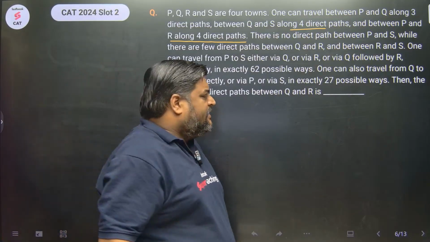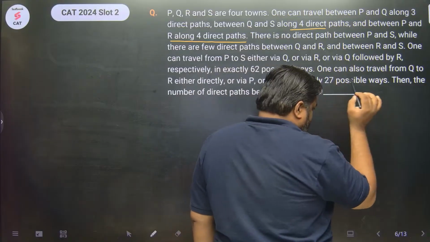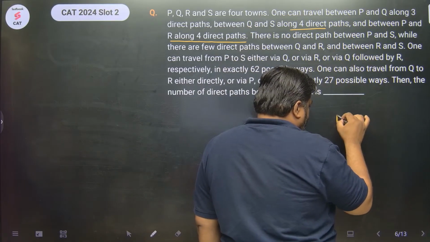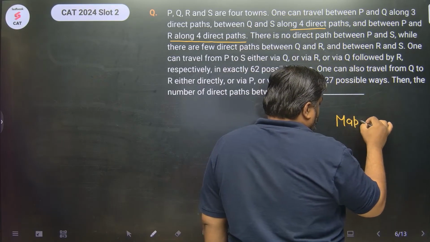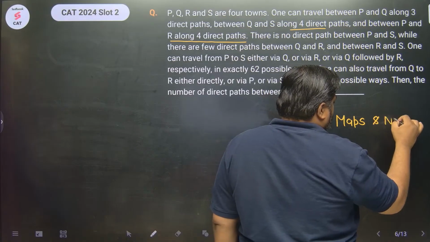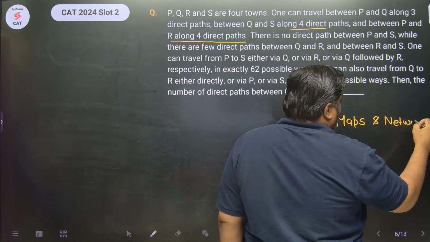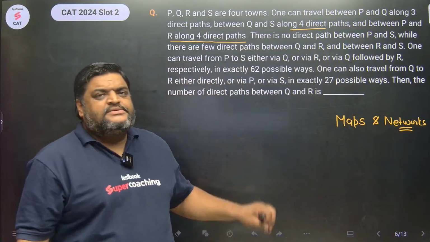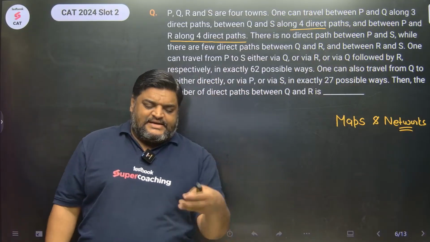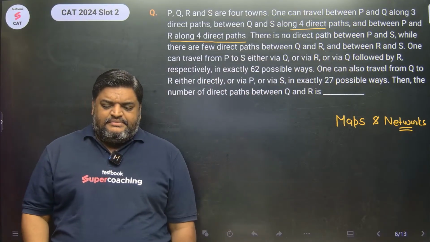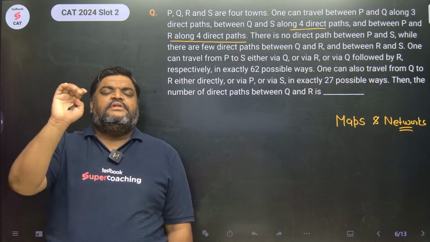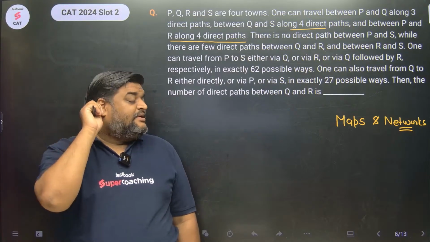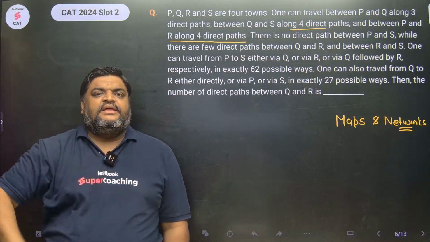आपको याद होगा कहीं ना कहीं आपने DI में you must have learned maps and networks, right? Routes and networks. So ये थोड़ा सा उसका hint दे रहा है. It's not exactly, but हाँ, the very basics question that you deal with in routes and networks looks something like this.